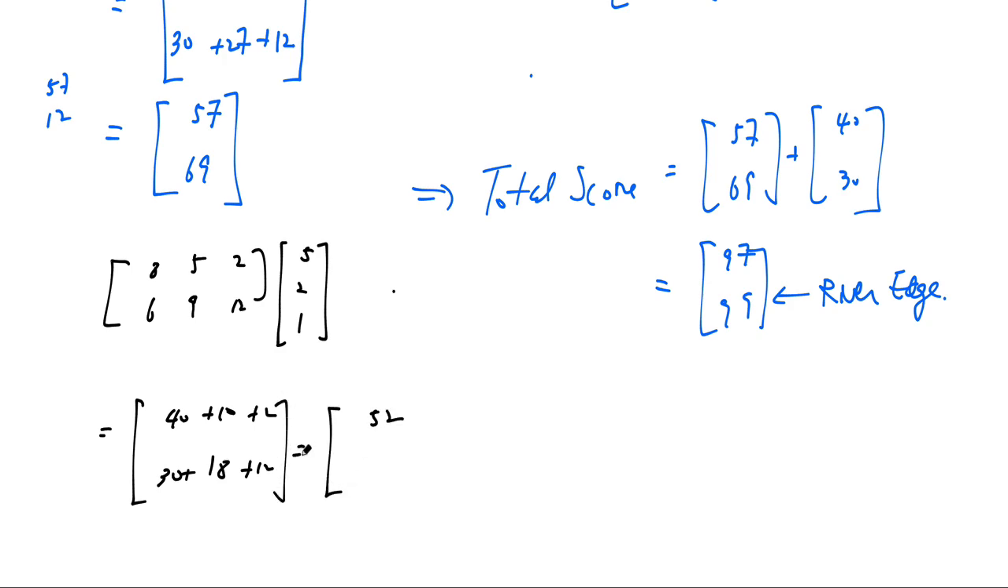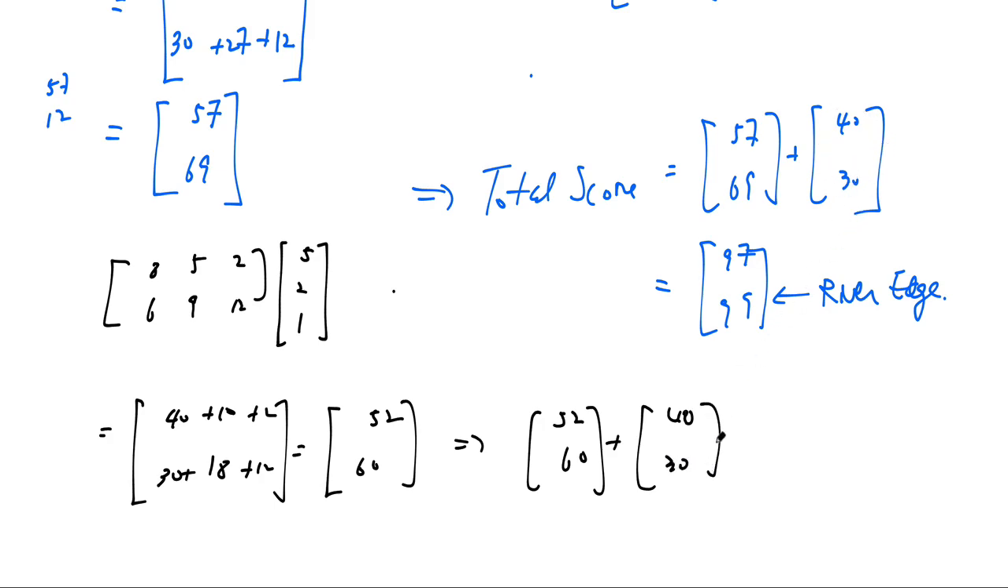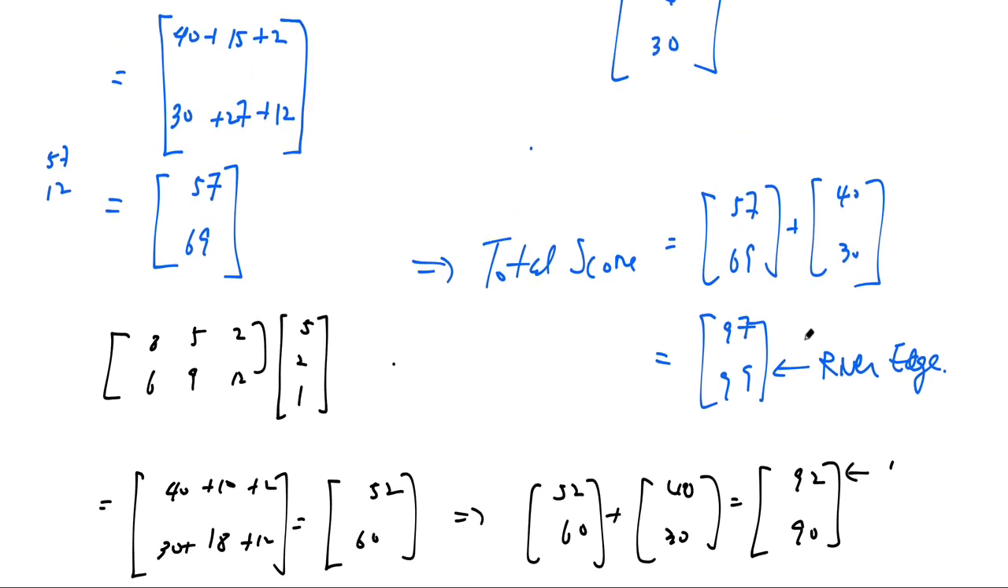So 52, right? And then this is exactly 30, so 60. So if you do 52, 60 added with 40 and 30, the new sum of total score is 92 versus 90, and the other team wins if that's right. So West River wins.